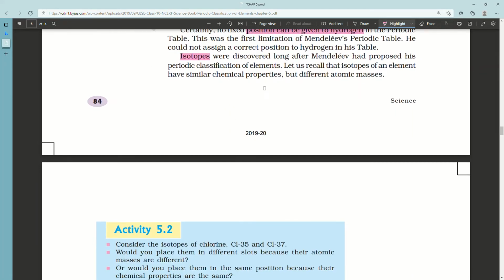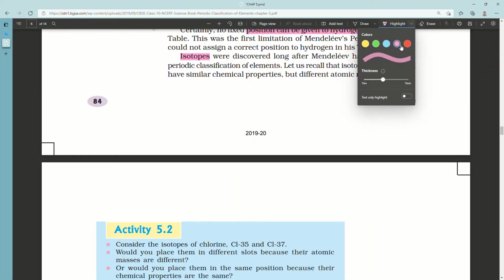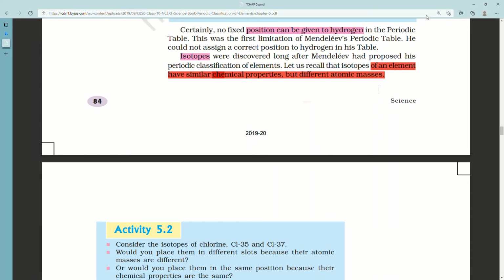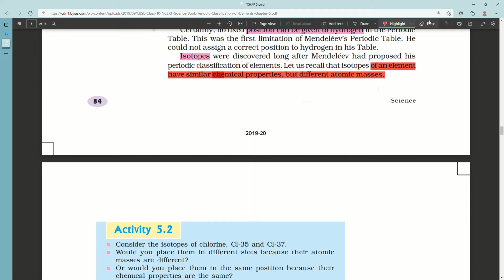Activity 5.2. Consider the isotopes of chlorine Cl35 and Cl37. Would you place them in different slots because their atomic masses are different, or would you place them in a similar position because their chemical properties are the same? Thus, isotopes of all elements posed a challenge to Mendeleev's periodic law.